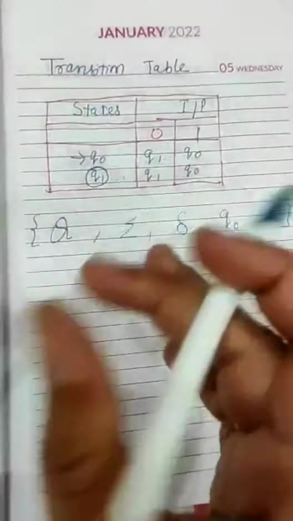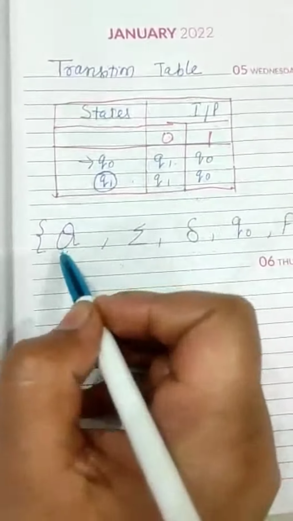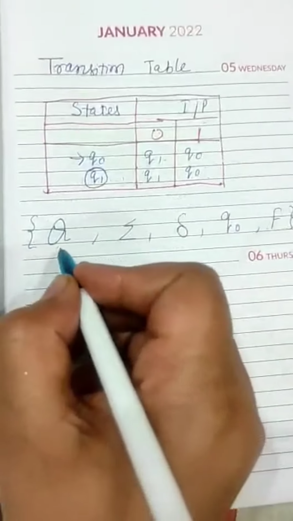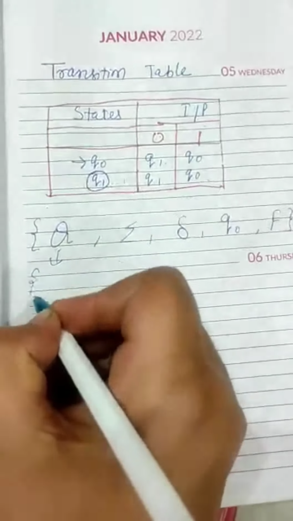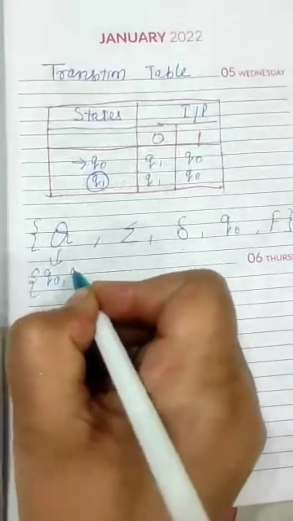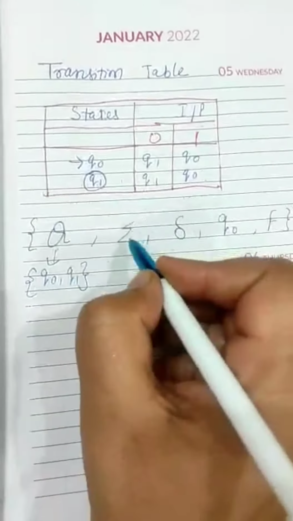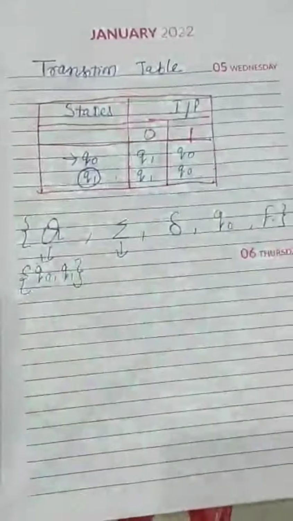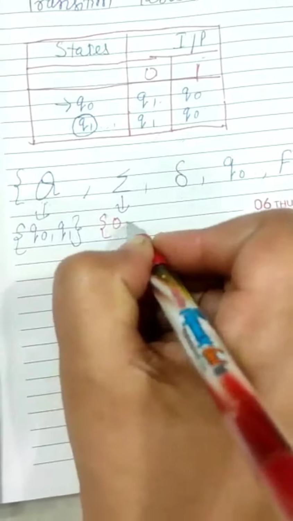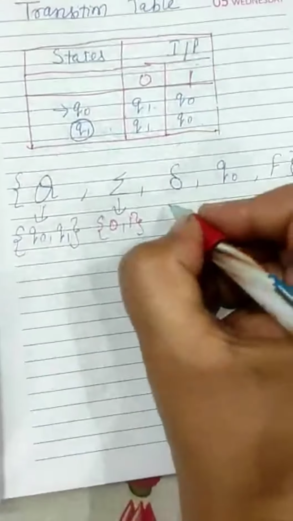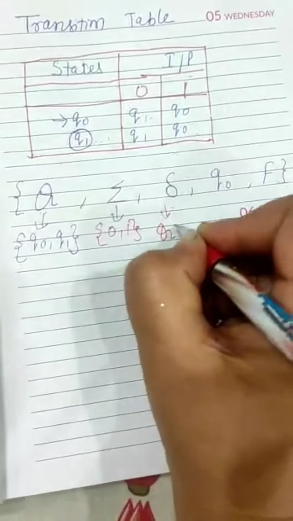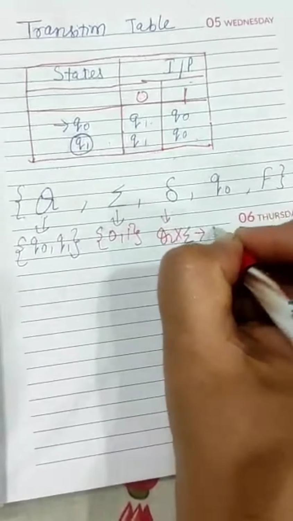According to these, Q is defined as the set of states. What are the sets of states used in this question? These are Q0 and Q1. Sigma is the set of inputs. According to this question, what are the different inputs? These are 0 and 1. This is the transition function that I said earlier. This maps Q into sigma into Q.